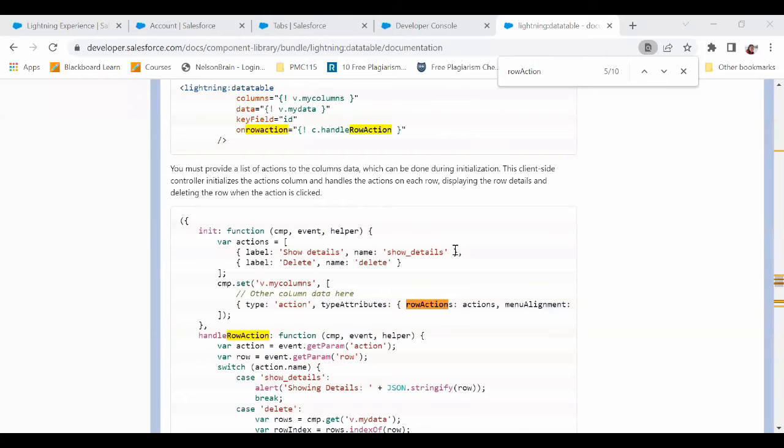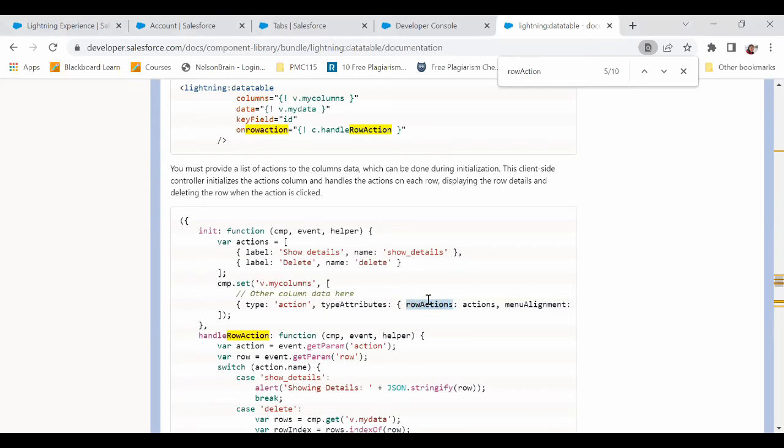Let's continue with the next thing that we have to develop. Now, the next thing is the type attributes that we have. Why do we have type attributes in Lightning data table? It is so that we can have some extra customization that we want to do. Now, one such type attribute is row actions.